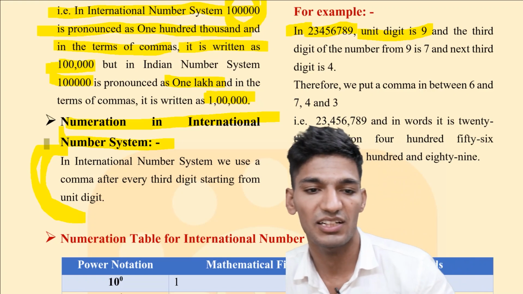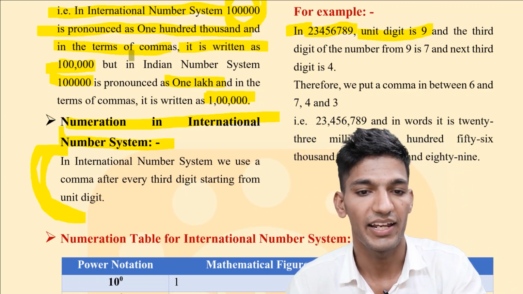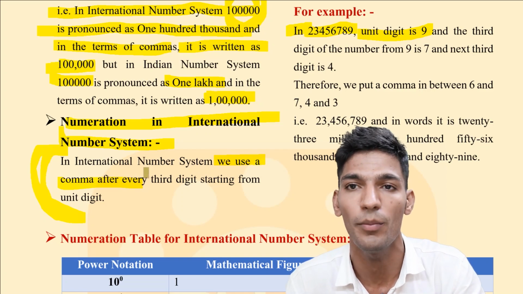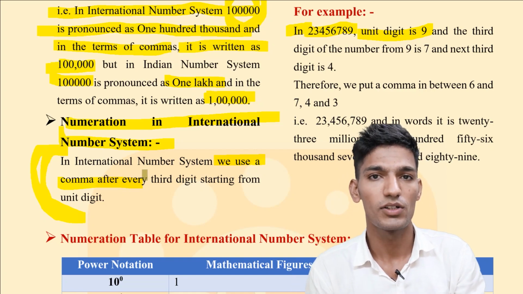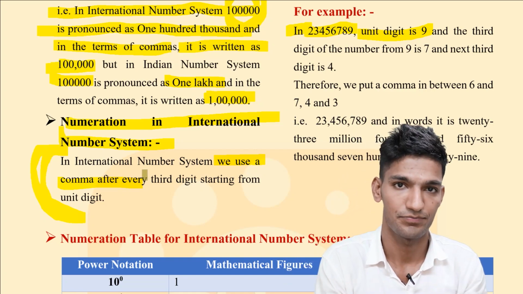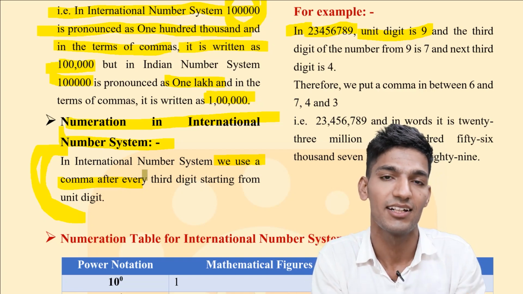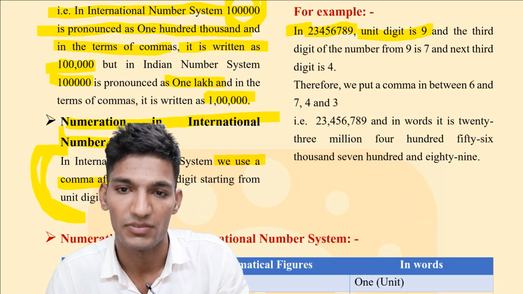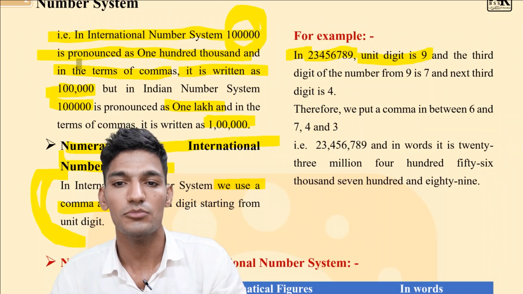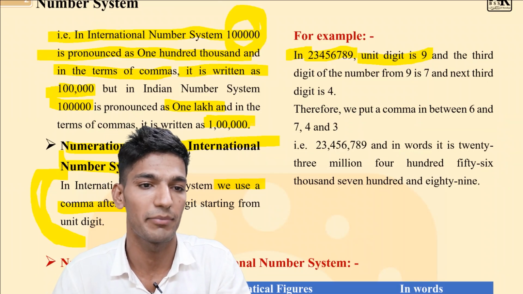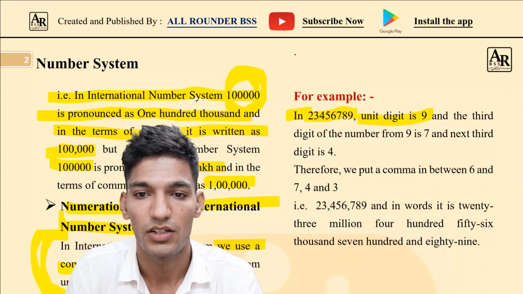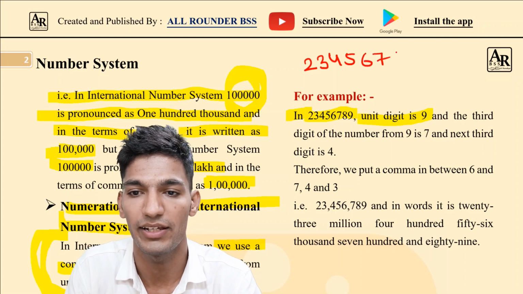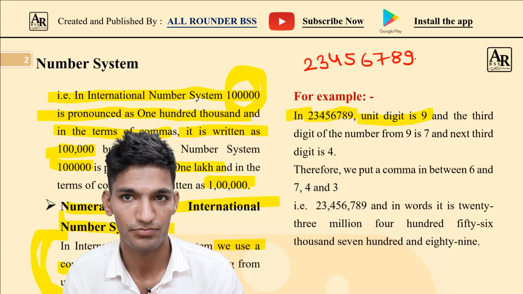Numeration in the international number system is done as follows: we use a comma after every third digit starting from the unit digit. So if we start from the unit digit, after every third digit we place a comma between the digits of a number. For example, if a number is 23456789, this is the number.